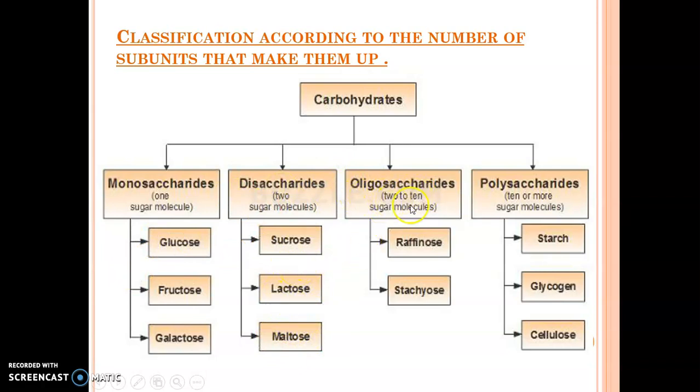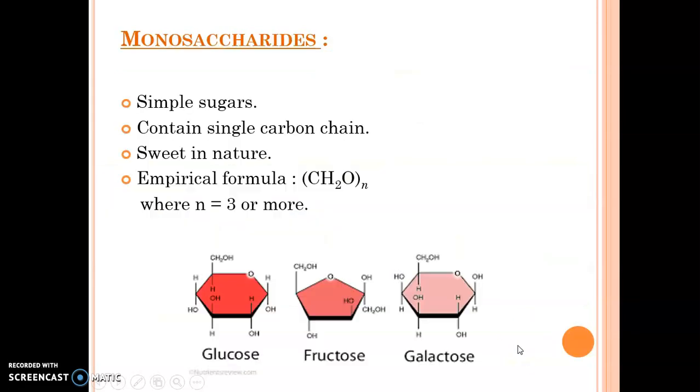Then if we have 3 to 10 sugar molecules attached side to side, then it is an oligosaccharide such as raffinose and stachyose. And then we have more than 10. If we have more than 10 sugar molecules which are joined, they can be either linear or they can be branched. So they are the polysaccharides, and in this we have molecules such as starch, glycogen, cellulose, which are the structural and storage sugars in our body.